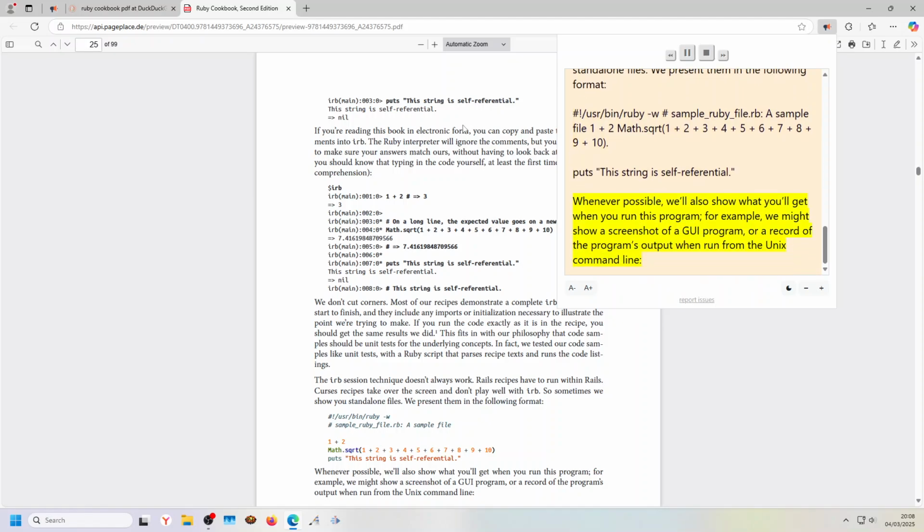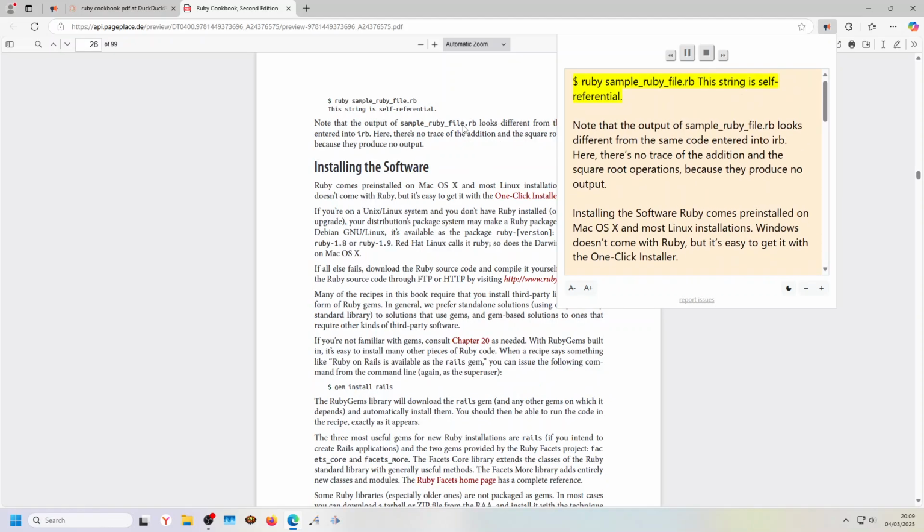Whenever possible, we'll also show what you'll get when you run this program. For example, we might show a screenshot of a GUI program, or a record of the program's output when run from the Unix command line. $ ruby sample_ruby_file.rb. This string is self-referential. Note that the output of sample_ruby_file.rb looks different from the same code entered into IRB. Here, there's no trace of the addition and the square root operations, because they produce no output.